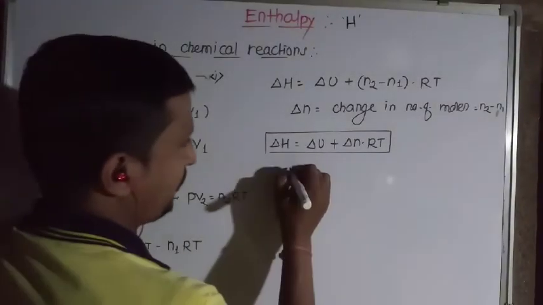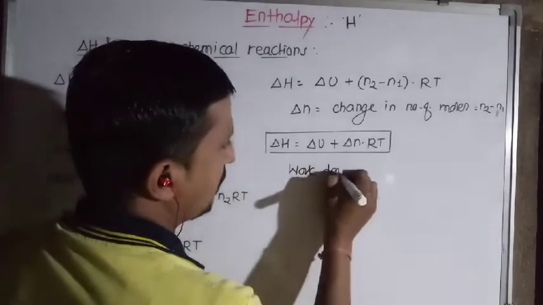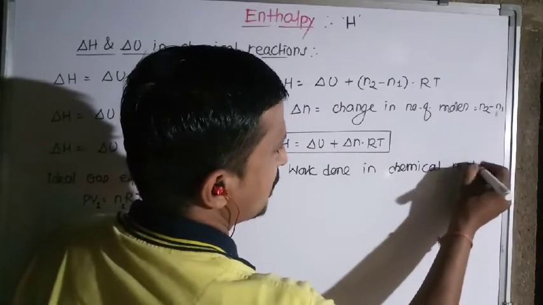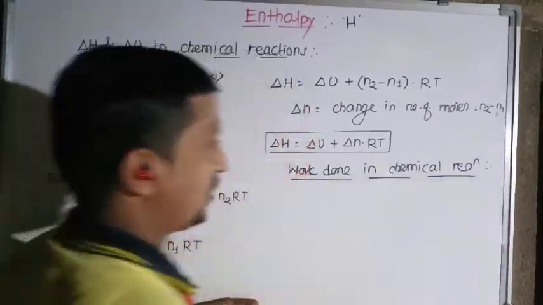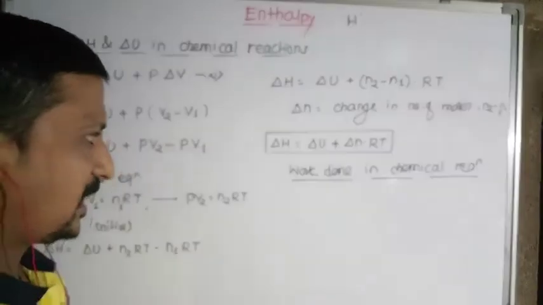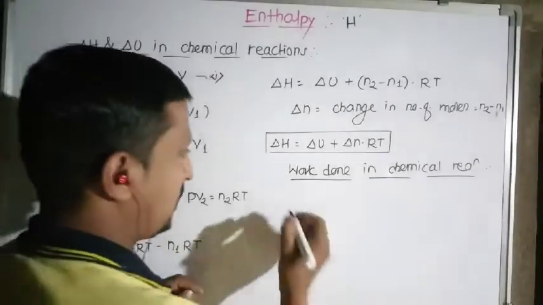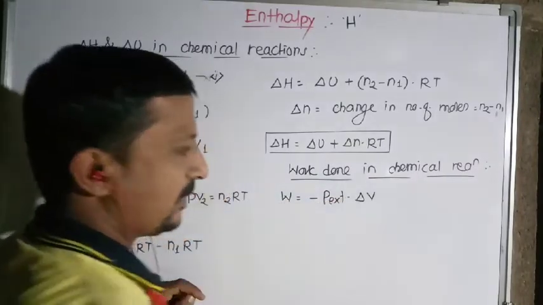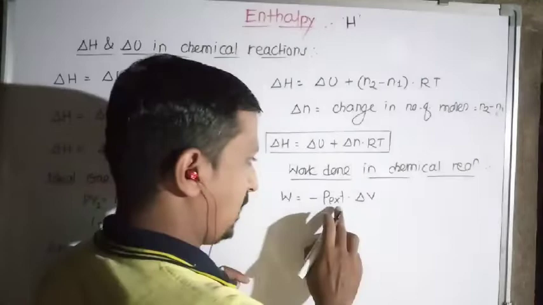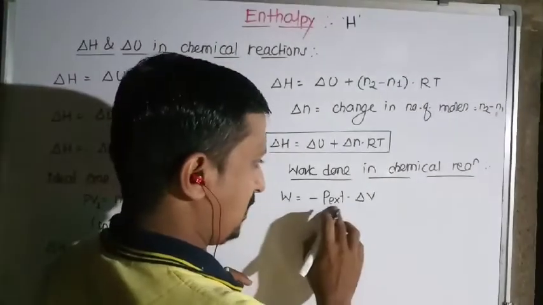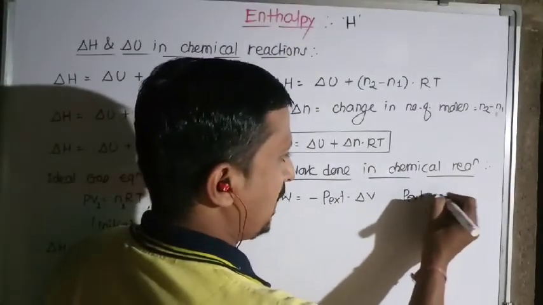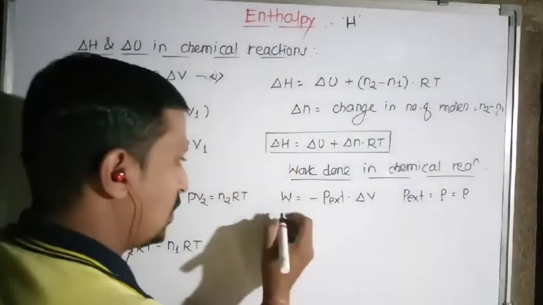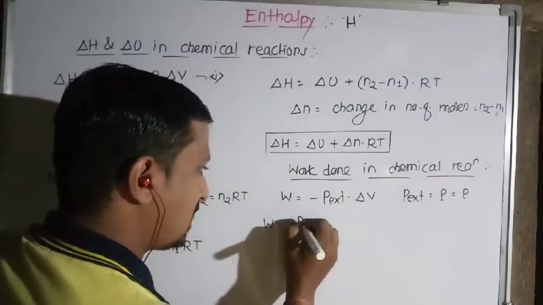That is the work done in chemical reactions. Work done in chemical processes or reactions. As far as the work done in a process against external pressure is concerned, we studied that W is equal to minus P external into delta V. Now if the external pressure and the pressure of the gas remain the same, we suppose P of the gas and P external are both the same. So we can replace it: W is equal to minus P delta V.